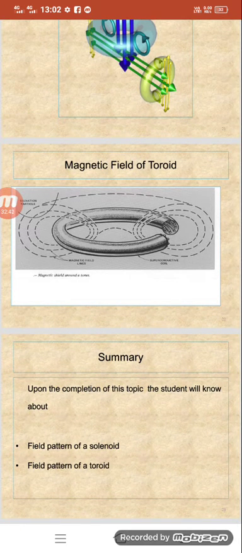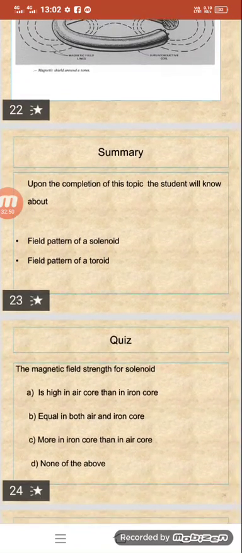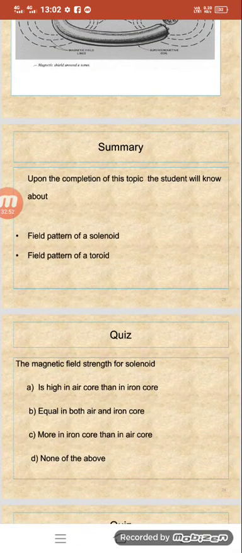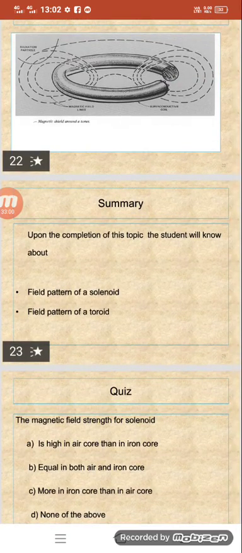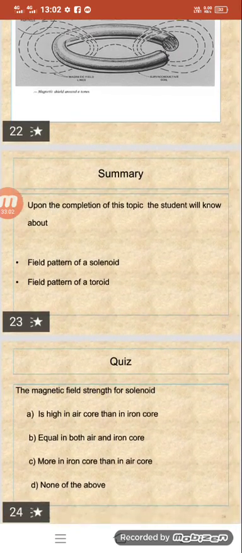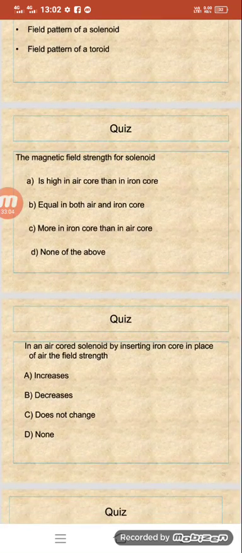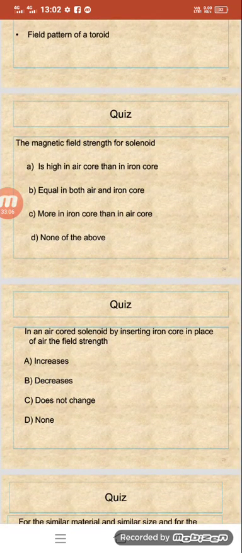Upon completion of the topic, the student should know the field pattern of a toroid and the field pattern of a solenoid. The magnetic field strength of the solenoid is higher with an iron core than with an air core. In an air core solenoid, by inserting an iron core in place of air, the field strength will increase.